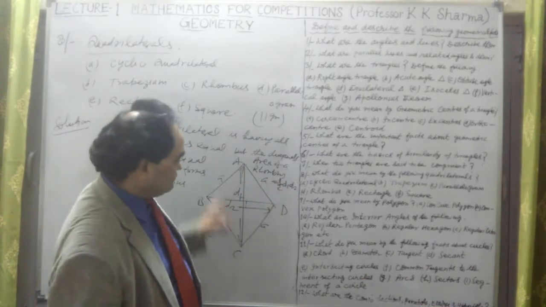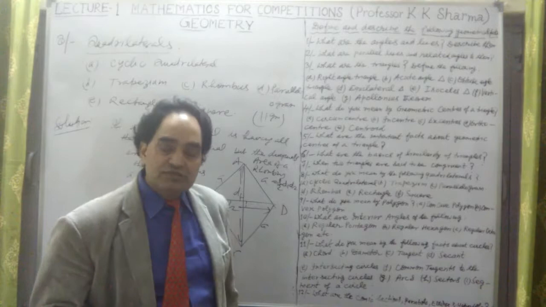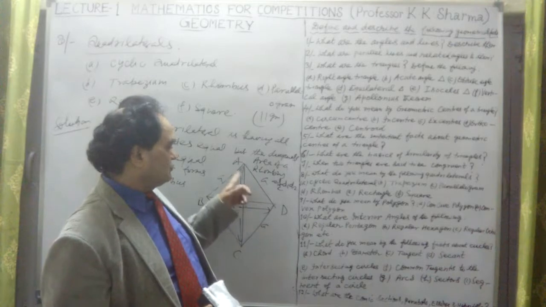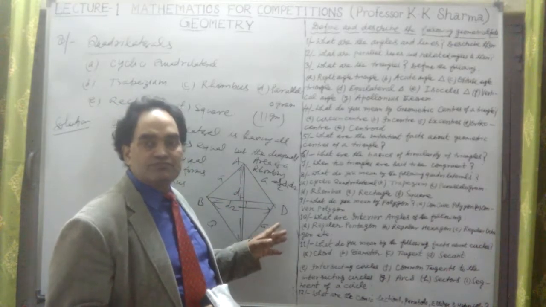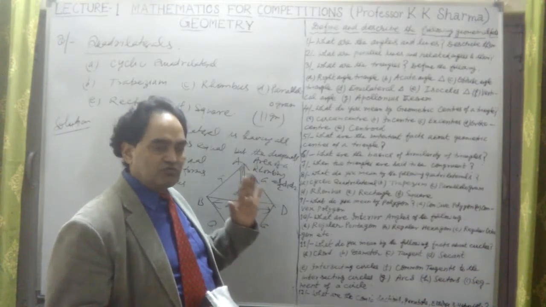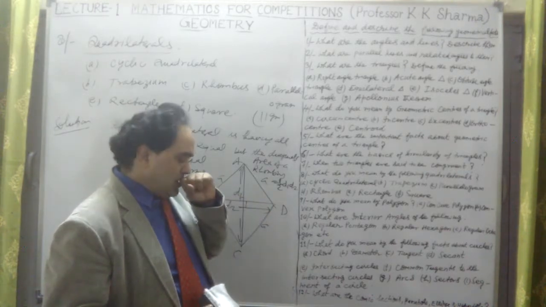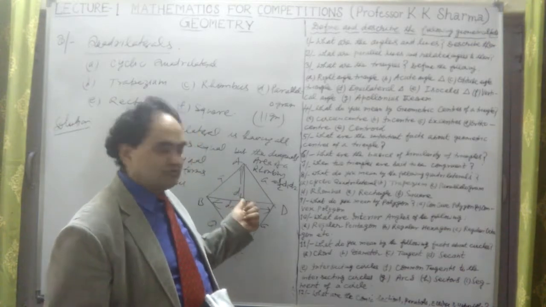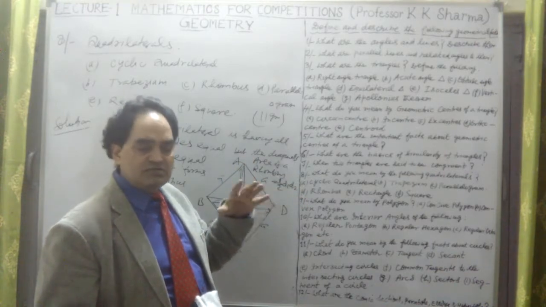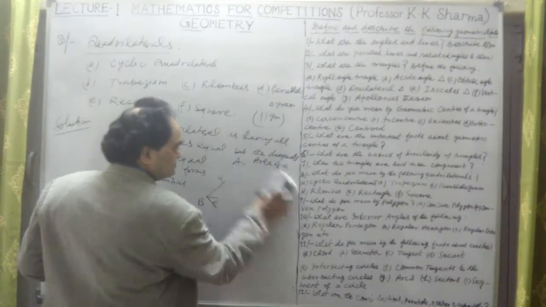A rhombus has all four sides equal. Okay. It is just like a square, but in a square the diagonals are equal, and each angle is 90 degrees. In a rhombus this angle may not be 90 degrees. This is not 90 degrees, not 90 degrees. But in the case of a square, each angle is 90 degrees. All sides are equal. That is another point. Because of that, opposite sides are parallel and equal. All the sides are equal in a rhombus as well as in a square, but the difference is that in a rhombus the diagonals are different, while in a square the diagonals are equal. Okay, this is about the rhombus.